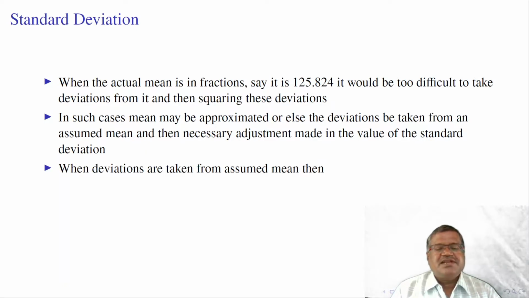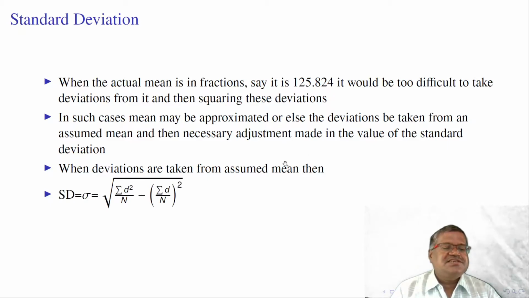When deviations are taken from assumed mean, then SD sigma is equal to root of summation d square by n minus summation d by n whole square, where d is equal to x minus a, a is the assumed mean. Sometimes we divide the values by the length of class interval also.